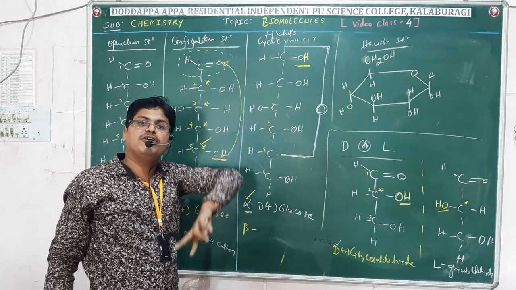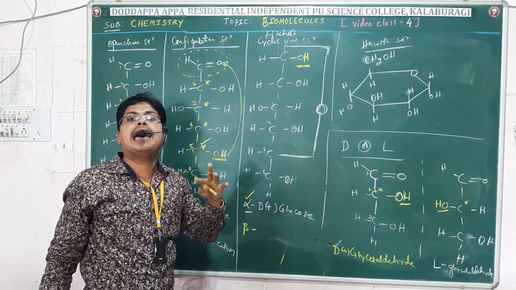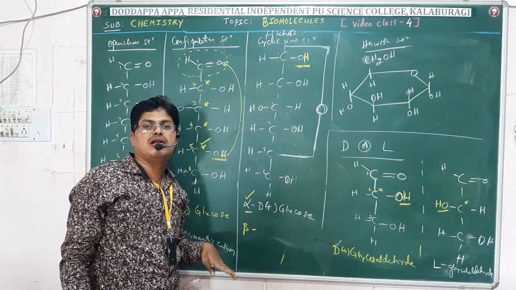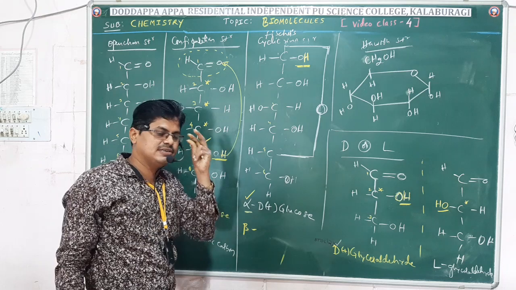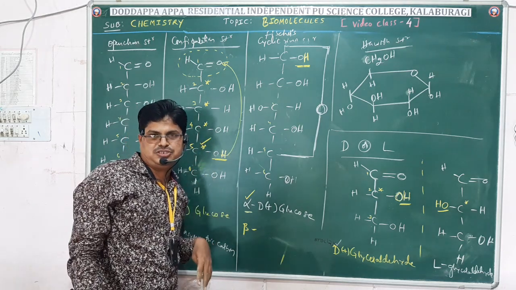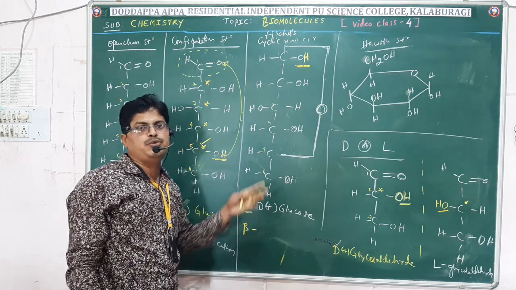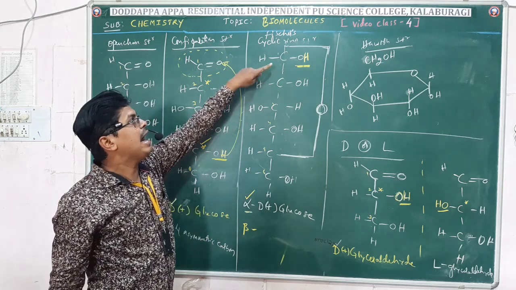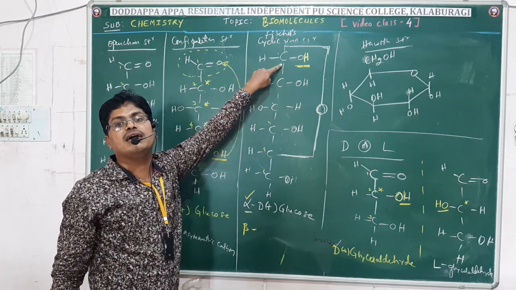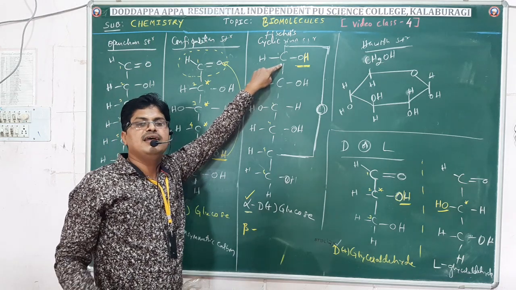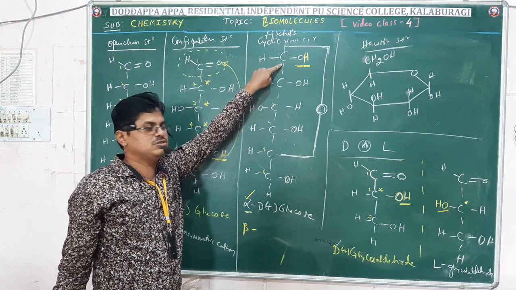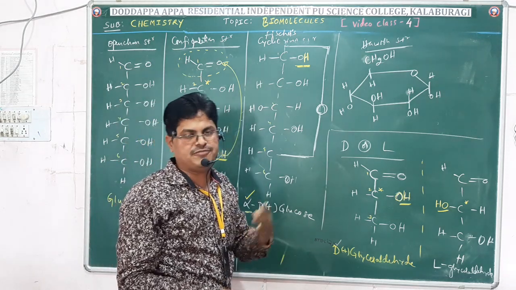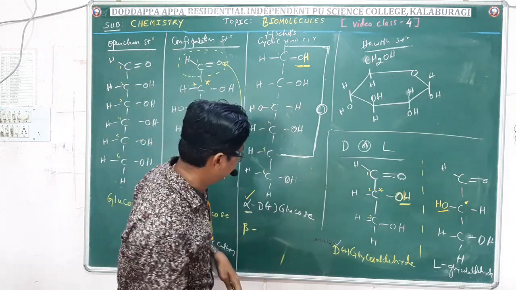Hence, alpha glucose and beta glucose are called anomers. Alpha glucose and beta glucose are called anomers because the two carbohydrate structures obtained by changing the position of the OH group on the anomeric carbon are called anomers. Example, alpha glucose and beta glucose are examples for what? Anomers. Similarly fructose also, alpha fructose, beta fructose, like that.